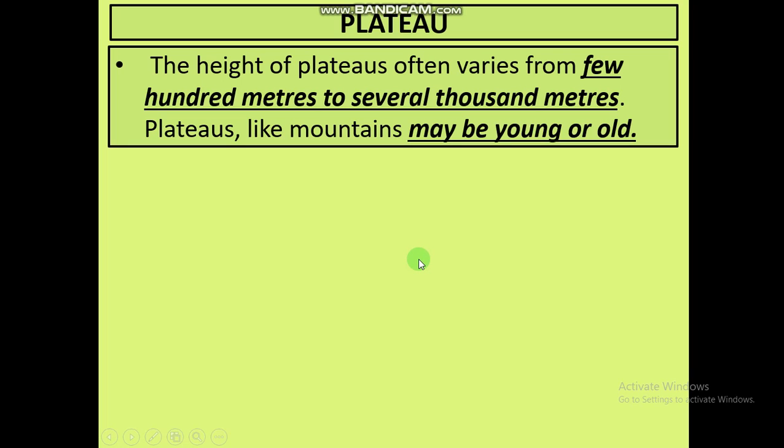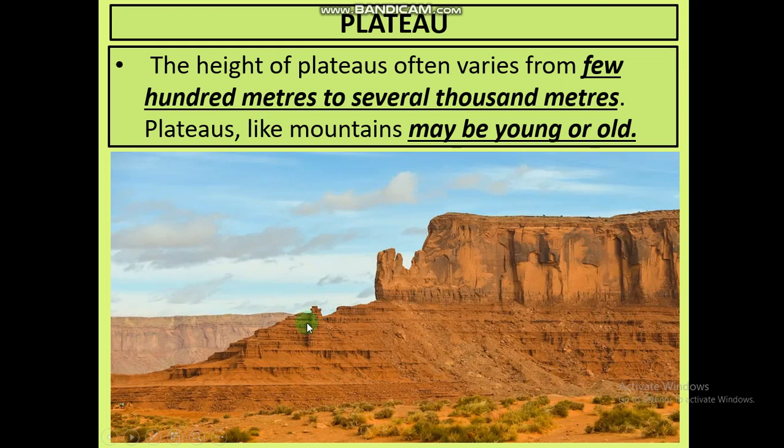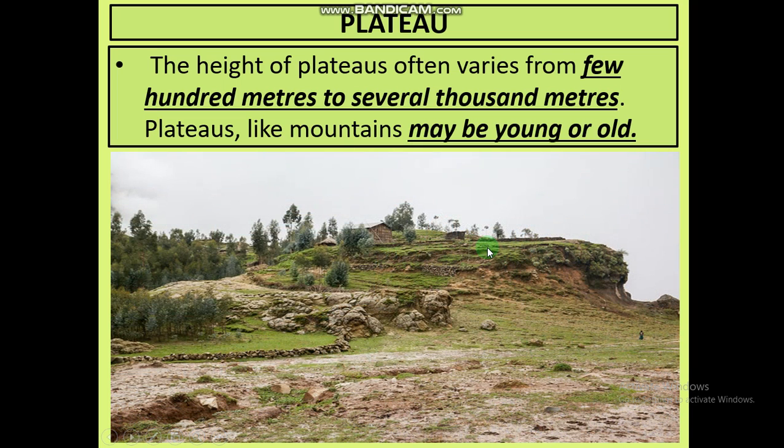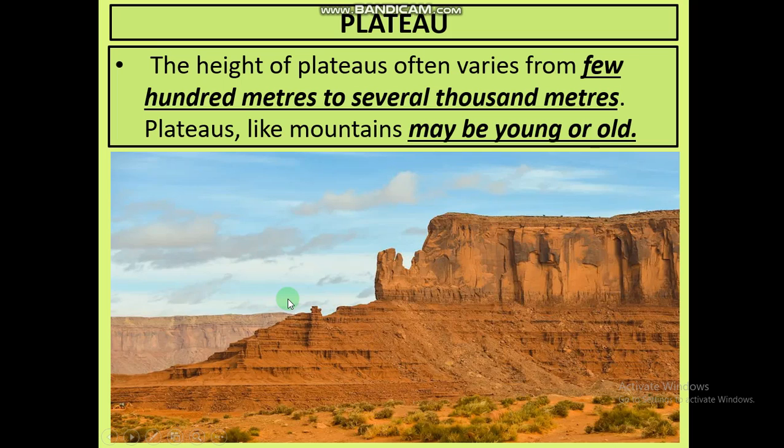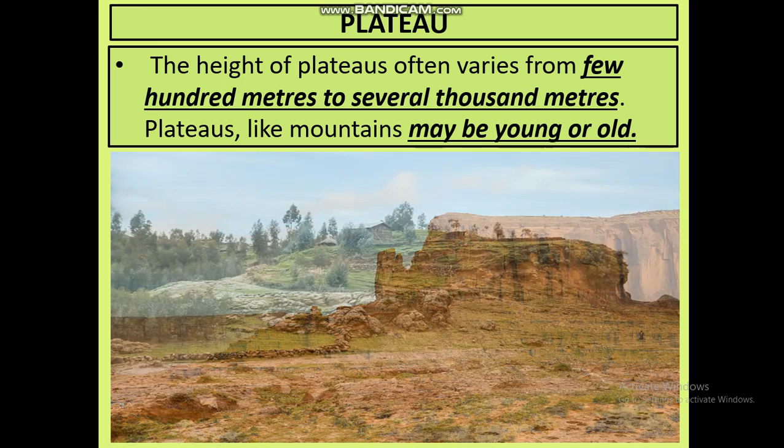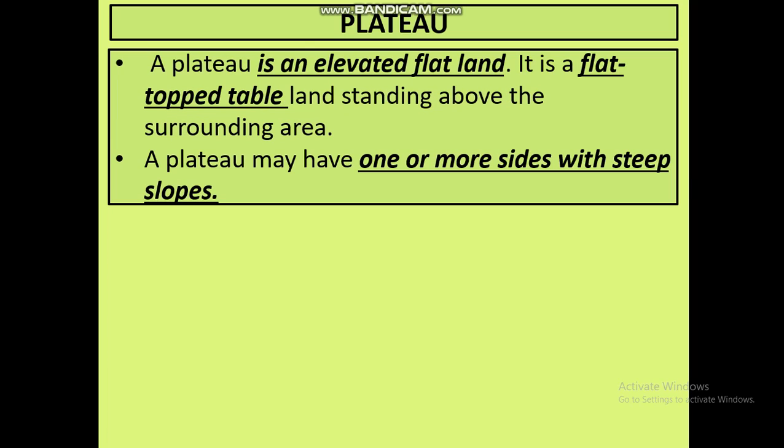Next landform is plateau. Let us talk about plateau now. The height of a plateau often varies from a few hundred meters to several thousand meters. If this plateau is some 100 meters, then you will find that this plateau is 1,000 meters high. Plateaus, like mountains, may be young or old. See, they have small height. These are also plateaus, but they have very high height. So plateaus can be of low as well as big height.